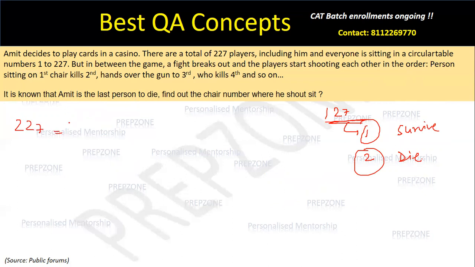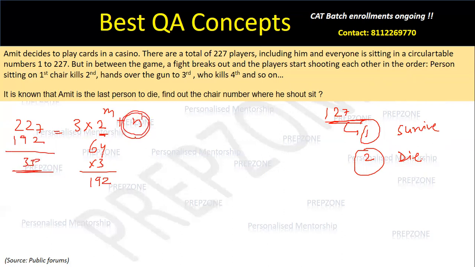Meanwhile, coming back to the initial question, मुझसे पूछा है सेकंड लास्ट पर्सन का। ठीक है, अमित इज द सेकंड लास्ट, तो वो कौन सी पोजीशन पे बैठेगा। सो आई नो सेकंड लास्ट के लिए लॉजिक इज 3 into 2 to the power m plus n। ठीक है, नाउ आई नो ये 64 होगा तो 64 into 3 इसके आसपास होगा। इफ दिस इज 128, into 3 will be 300 something, so it will overtake this, so I know this has to be 64। 64 into 3 is nothing but 192। if this is 192, मैं इसको subtract करूंगा, my answer will be 35, which means n will be 35। if n is 35, so second last person to survive has to be 2 into n plus 1, which means 71st seat पे जो person बैठेगा वो second last person होगा to survive, which means chair number for Amit has to be 71, and this is the answer for this question।